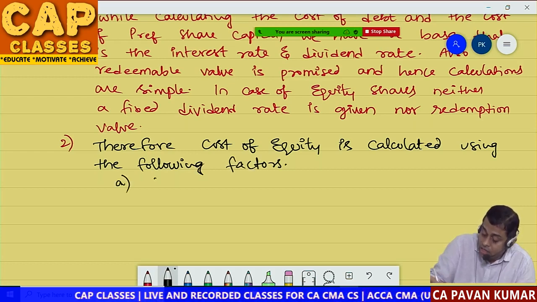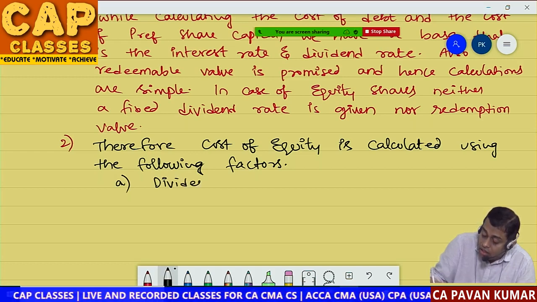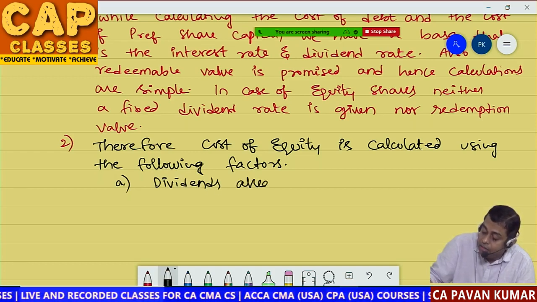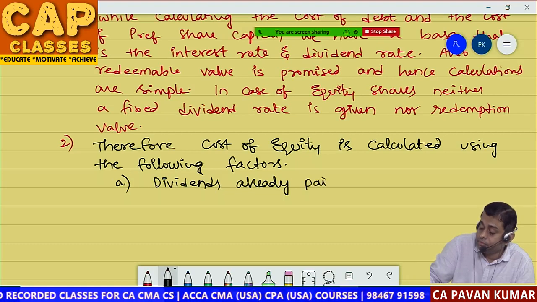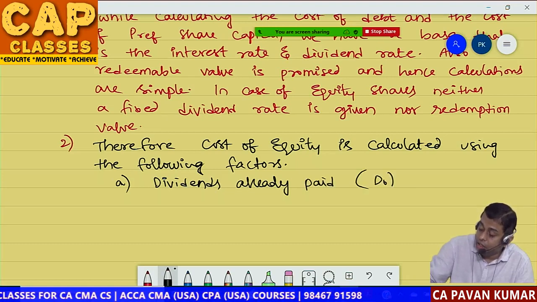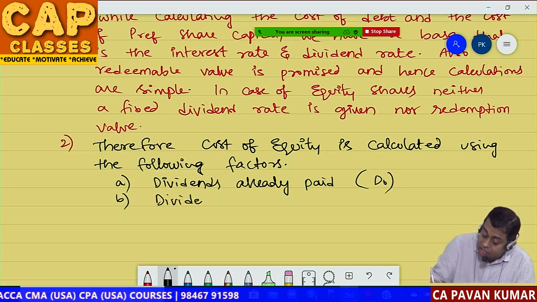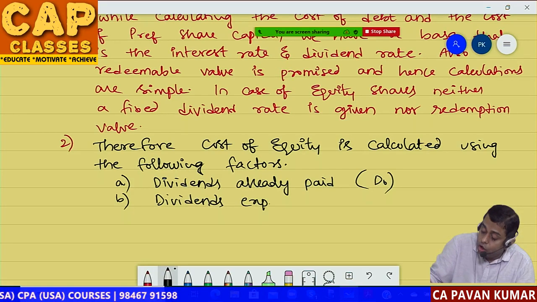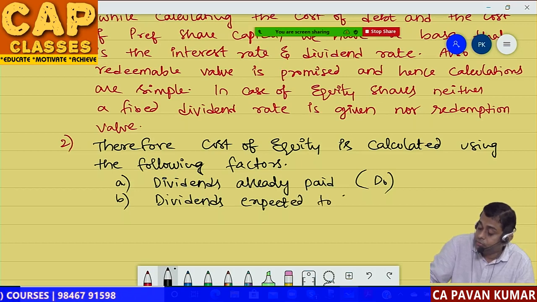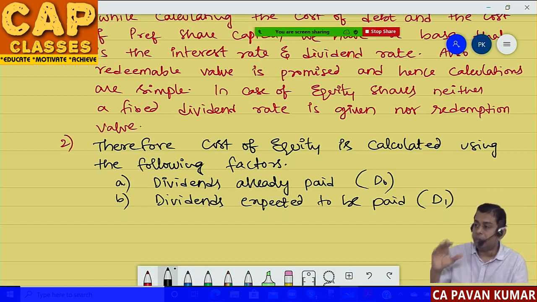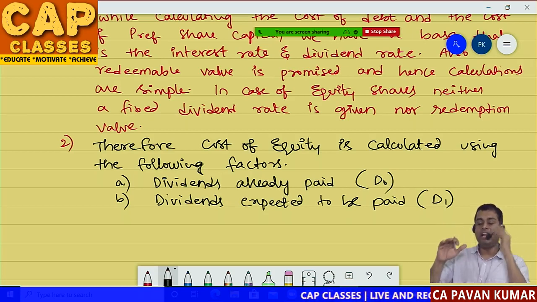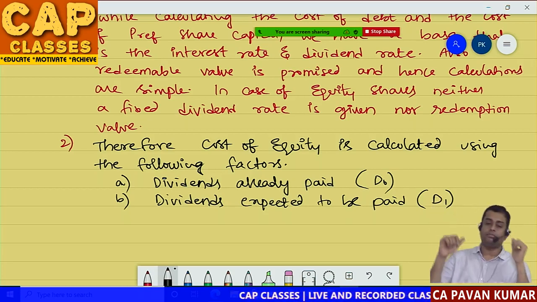A, dividends already paid, in bracket D0. B, dividends expected to be paid in the next year, D1, that means dividend of next year. D0 means dividend of previous year, already paid. D1 means dividend expected to be paid in the next year.